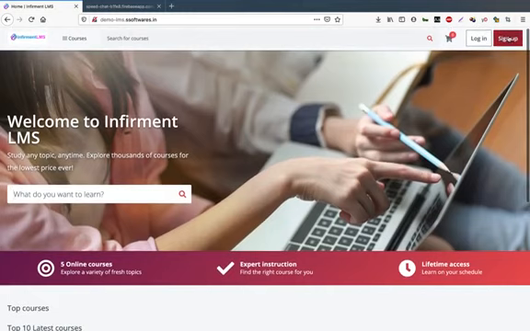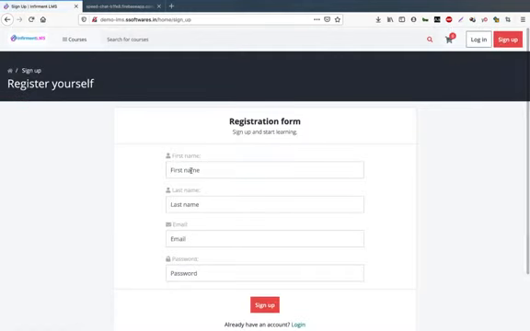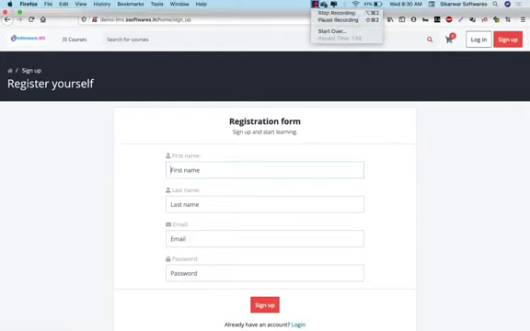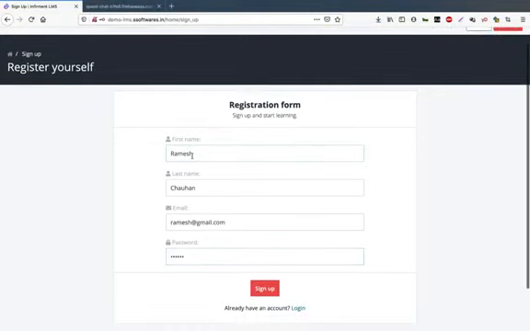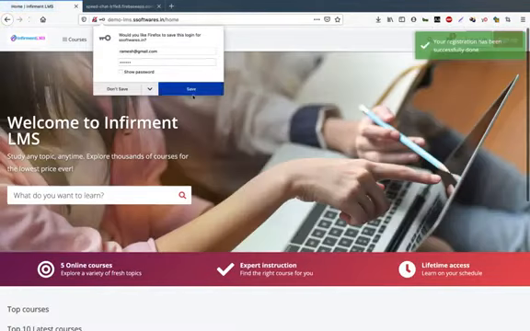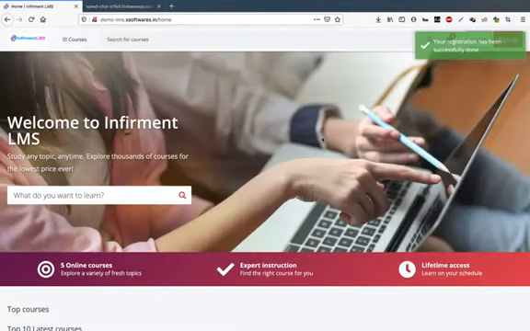Okay, so for demonstration, suppose I am here as a student, and there is some institute. I will click on sign up and register myself here. So I have registered a student with the name Ramesh Chauhan. I will click on sign up, and the student is now registered.